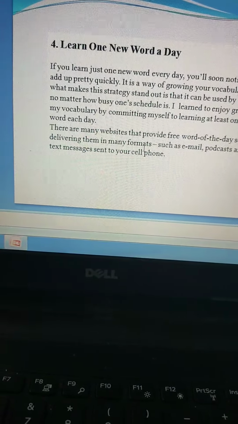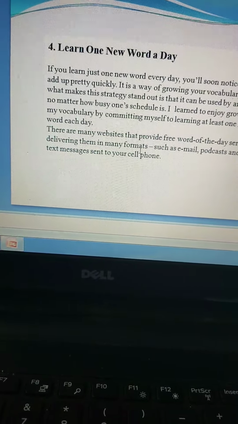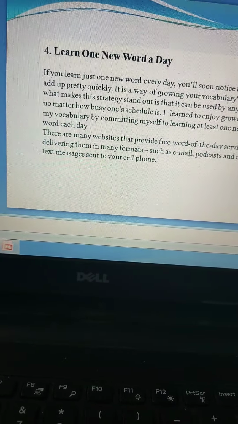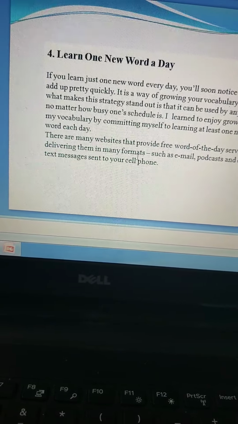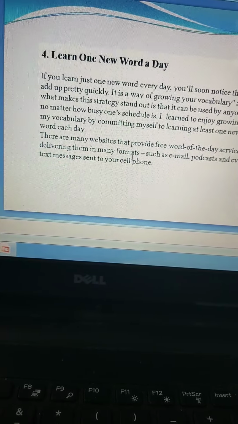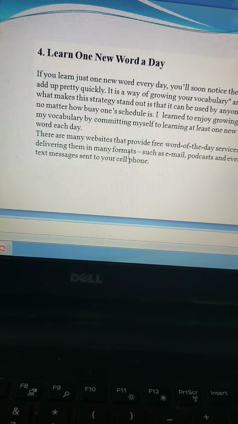And now the fourth one is learn one new word a day. Please, guys, I request all of you to develop this hobby. One word, 24 hours in a day, and I'm just giving you a simple, easy task, and that is also going to benefit you, right? It's learning a new word. Learn a word which was not known to you earlier.